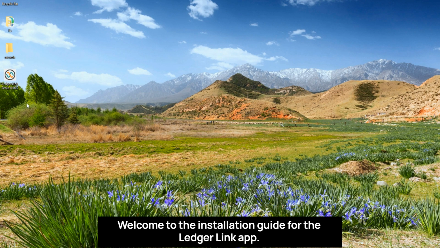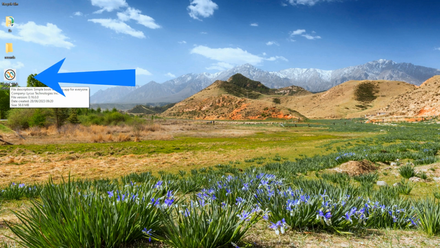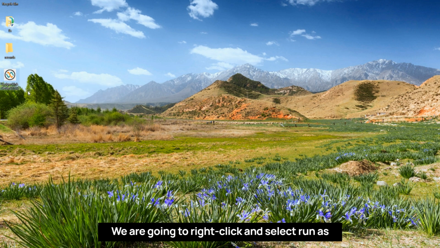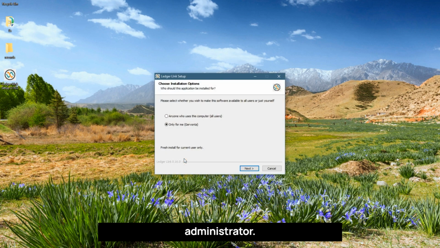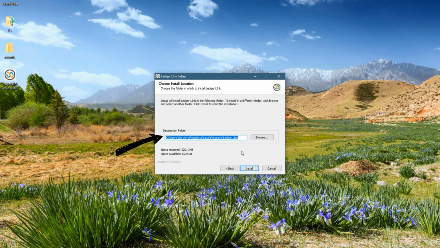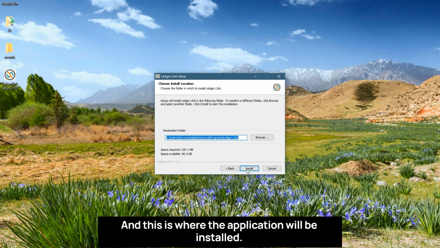Welcome to the installation guide for the LedgerLink app. This is our setup file. We are going to right-click it and select Run as Administrator. By selecting this option, only this user will have access to use the app. And this is where the application will be installed.